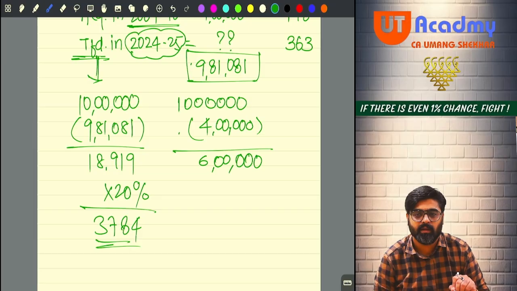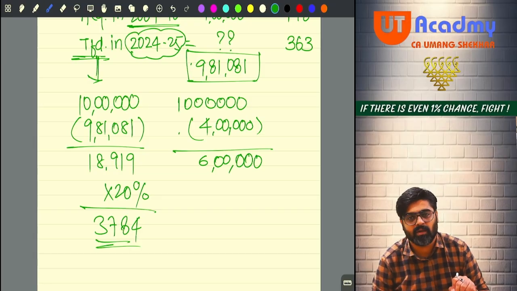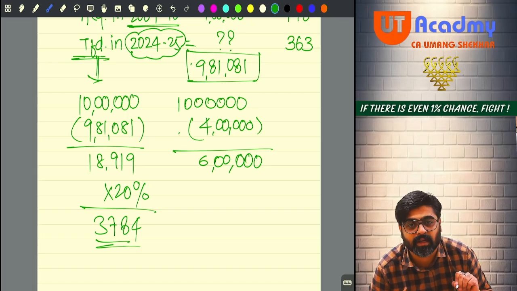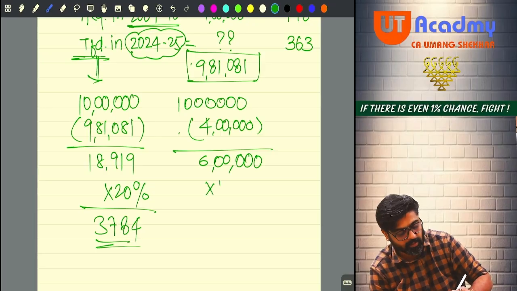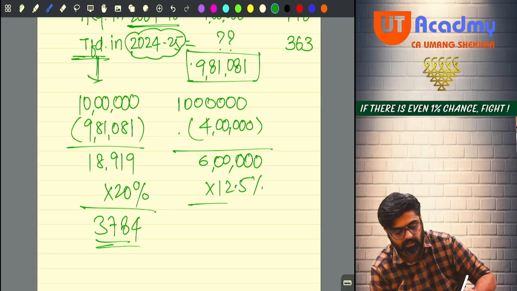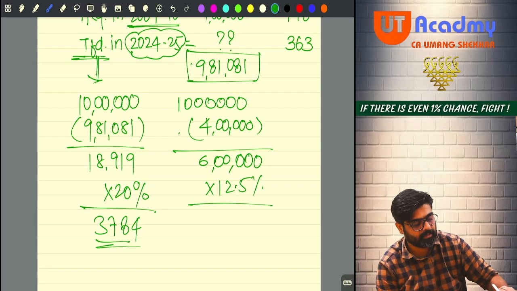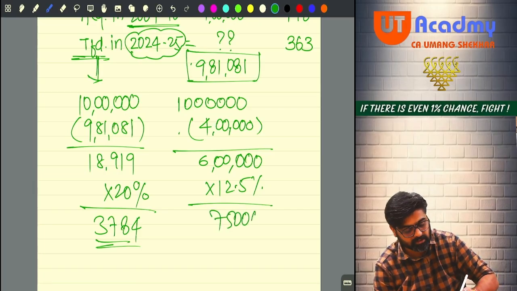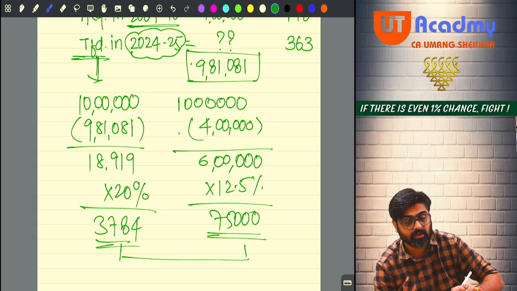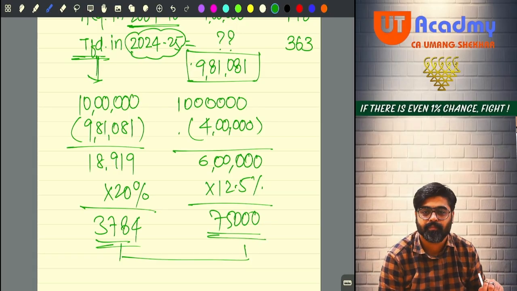Don't worry, your capital gain will be higher, so we'll compensate by giving a relaxation in the tax rate. Now your tax rate on the same long-term capital gain will be 12.5%. 6 lakh into 12.5% will still give you 75,000 tax. Just see the amount of tax which they are snatching from your pocket.